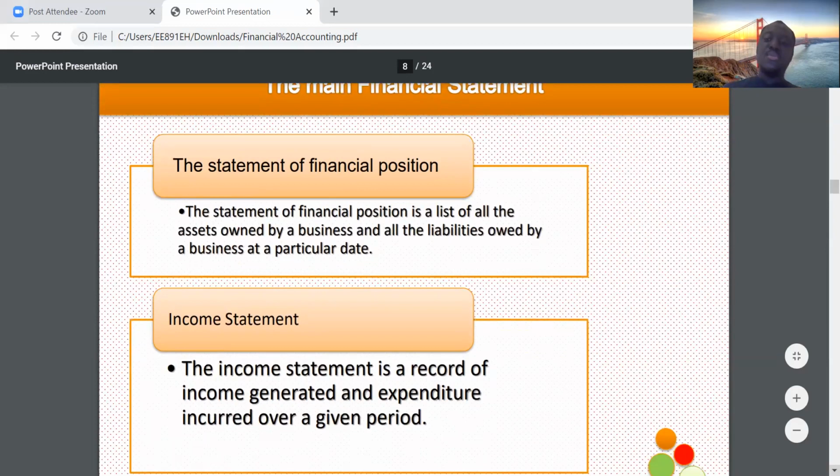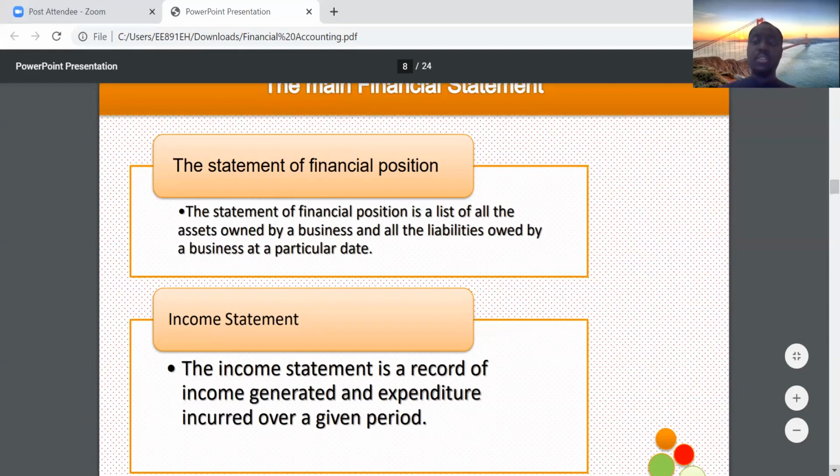It's very simple, breaking it down in simple terms so that you can understand. Then the income statement is basically a record of income generated versus expenditure incurred. So it's your income and your expenditure. That's the fundamental understanding.